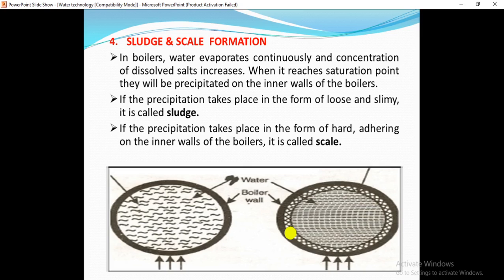And the fourth one is sludge and scale formation. In the boilers, we continuously give heat to the boiler feed water. Water evaporates continuously and the concentration of dissolved salts increases. When it reaches the saturation point, they precipitate on the inner walls of the boilers.